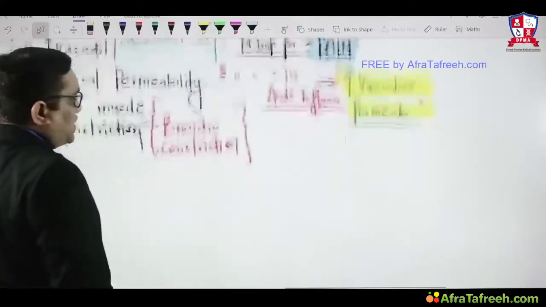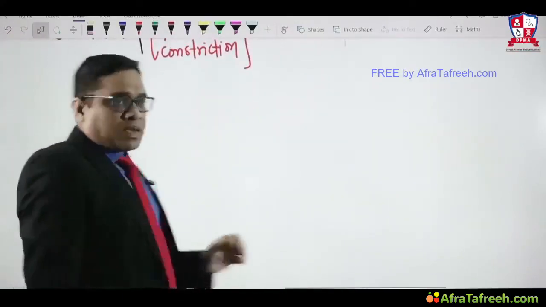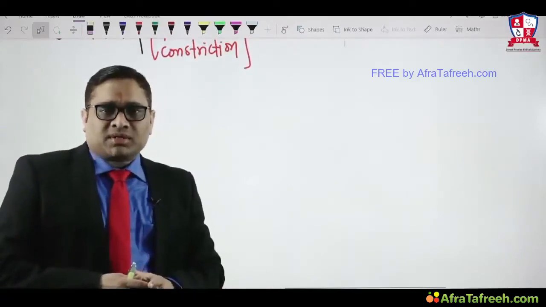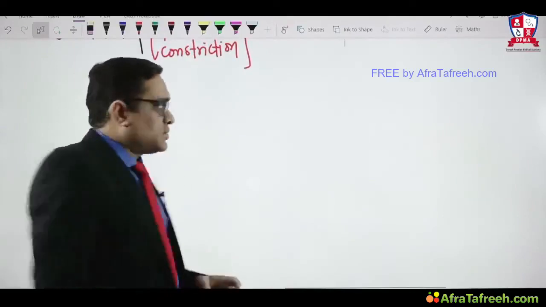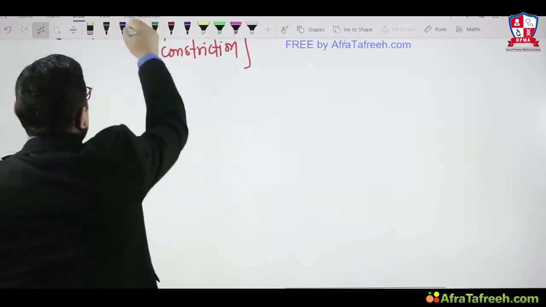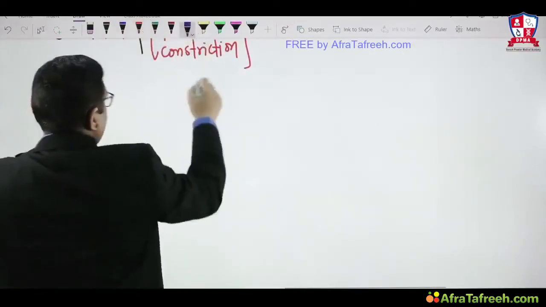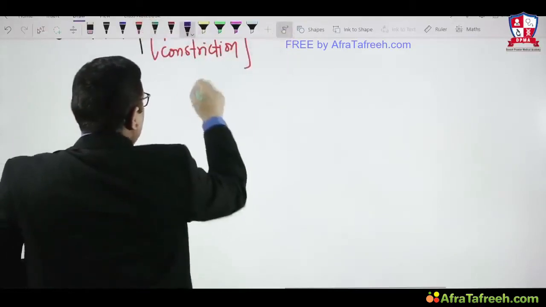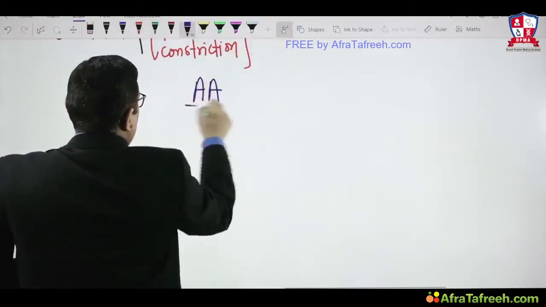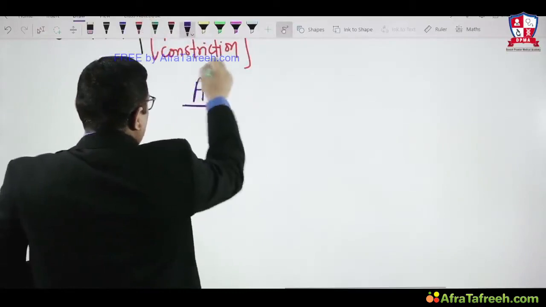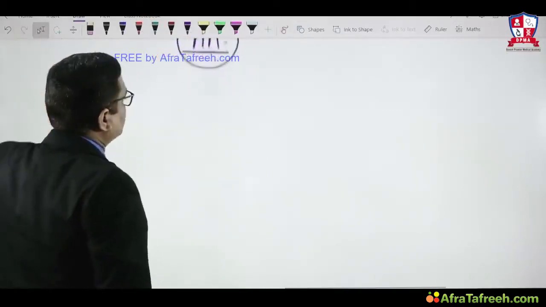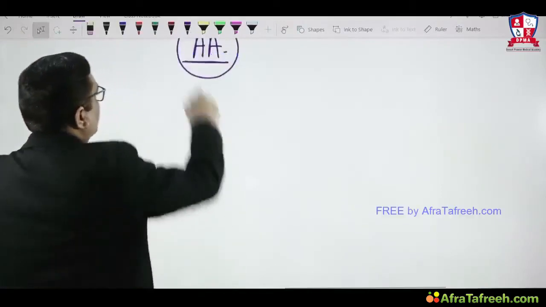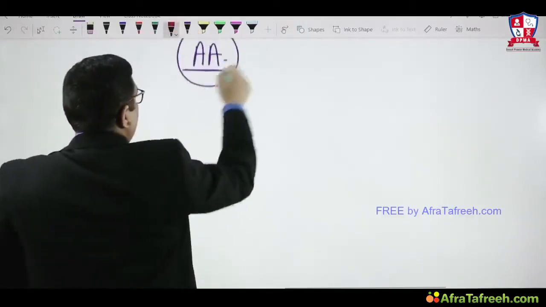Now I am moving to the next topic. The next topic in inflammatory mediators I want to discuss is the arachidonic acid metabolites, in short AA metabolites, and their pathway. As I have told you, arachidonic acid is derived from the phospholipid.